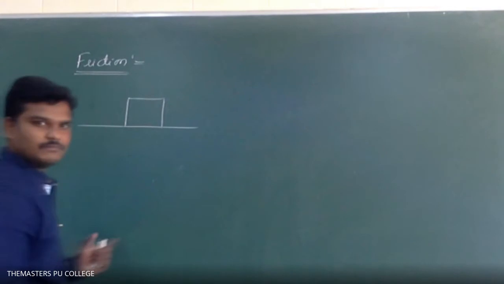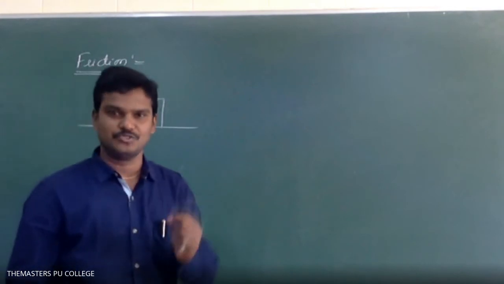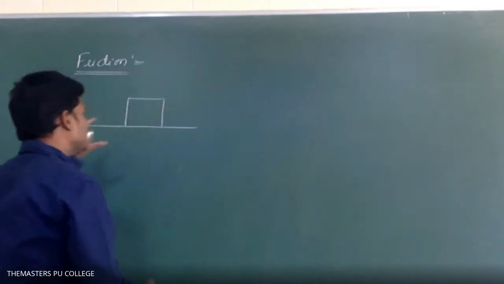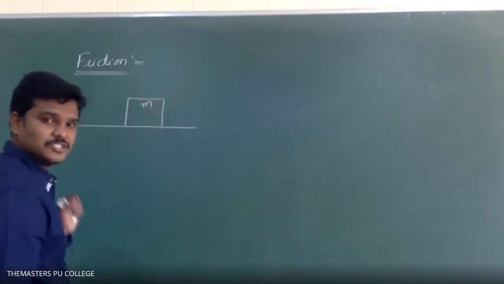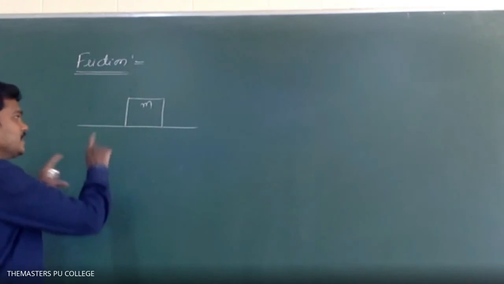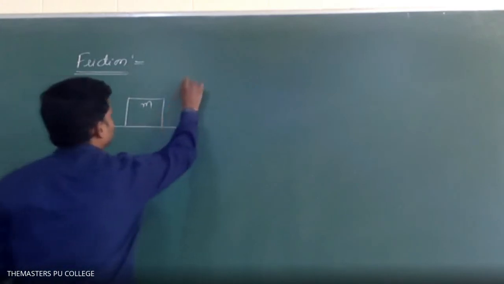I think you know the name of the contact force. Okay, so once the block of mass m is placed on a horizontal surface, then there will be a contact force.